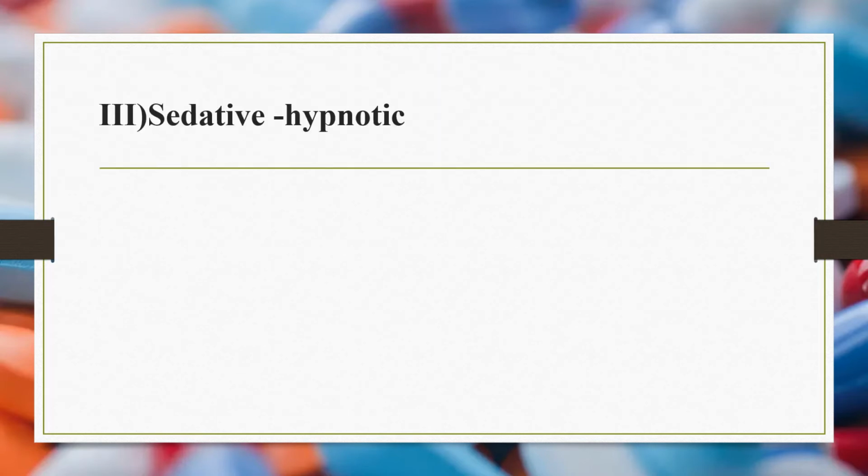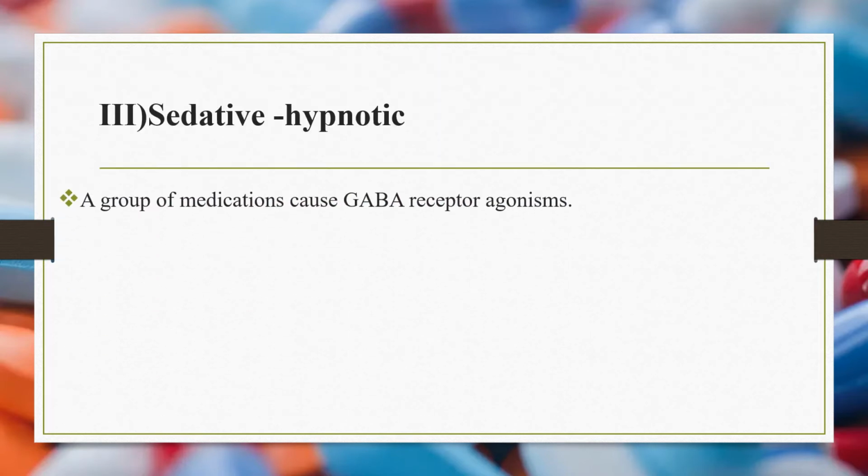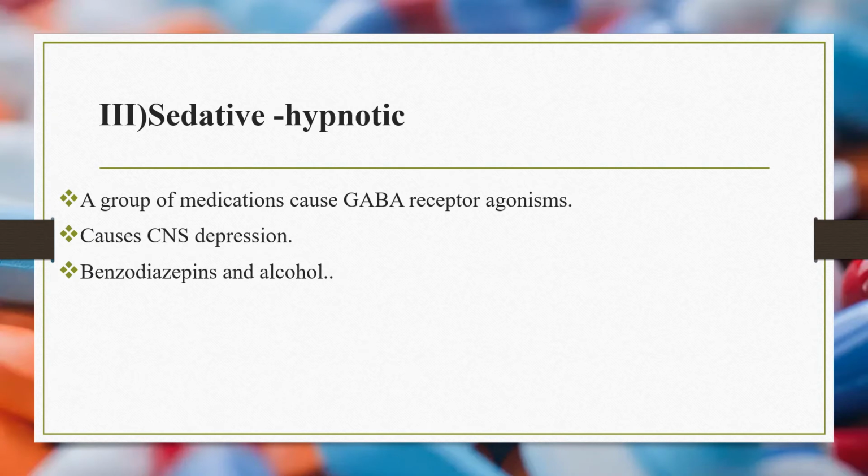The third one is sedative hypnotics. These are a group of medications that cause GABA receptor agonism. They cause CNS depression, and the most common sedative hypnotics are benzodiazepines, including lorazepam, diazepam, and the like, and alcohol. These are CNS depressants. But even though their symptoms look like those of the previous one, the opioids, they don't act at opioid receptors. They act at GABA receptors. They cause GABA receptor agonism.